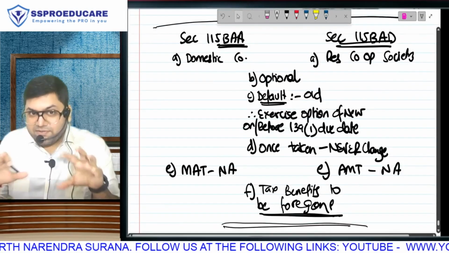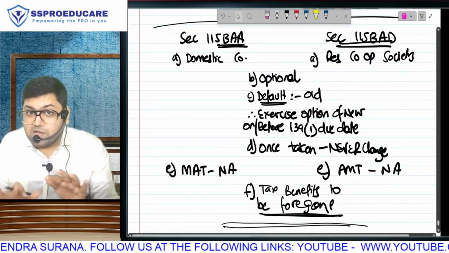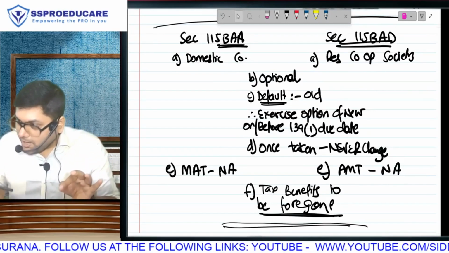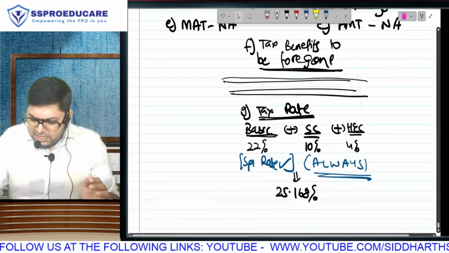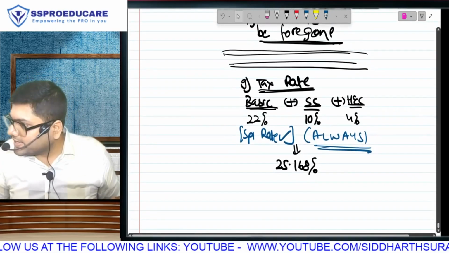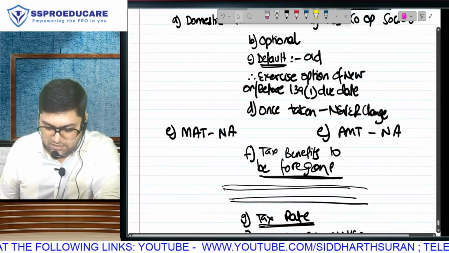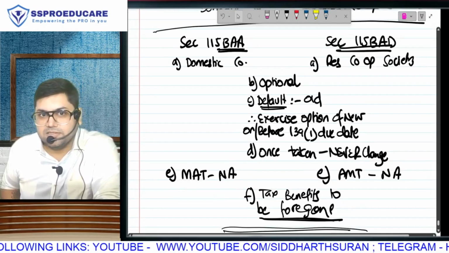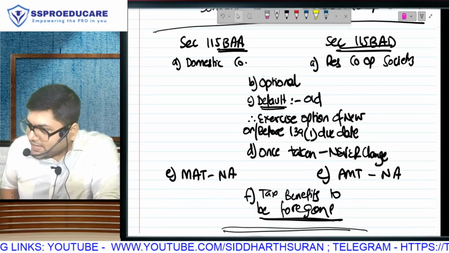Look at 115BAA, BAB, they are over. BAA and BAD, they are over. What is the only difference in them? Did you realize all points are same? MAT, AMT also I can merge and write as one point only. Everything is same, right up to the last point, tax rate. There is only one difference between BAA and BAD. The only difference is the assessee. Everything else is same. Check this and tell me.